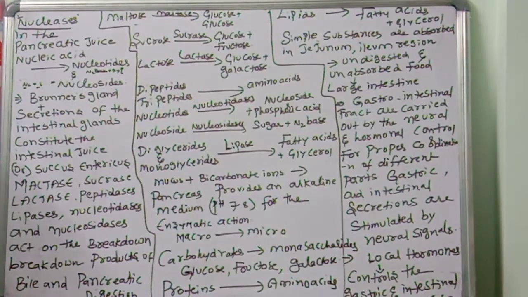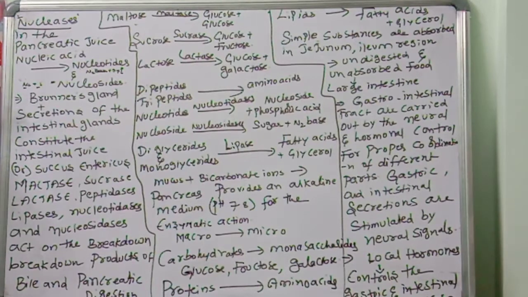Next, another important point: the secretions of Brunner's glands along with the secretions of the intestinal glands.